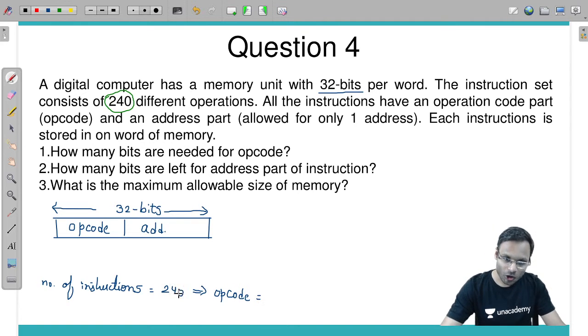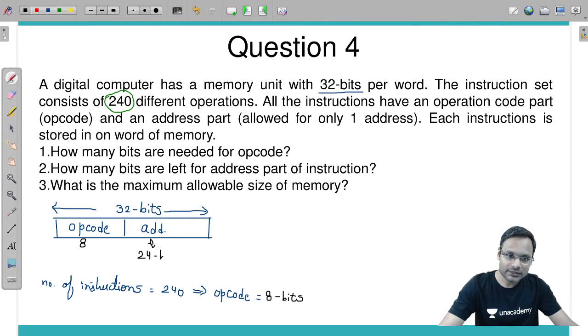Opcode is equal to log of 240, which is 9 bits? No, 8 bits, 8 bits will do the work. Yes, 2 power 8 is 256. Yes, we will get the 8-bit opcode. So opcode is 8 bits. Remaining address part, 32 minus 8 is how much? 32 minus 8 is equal to 24 bits.